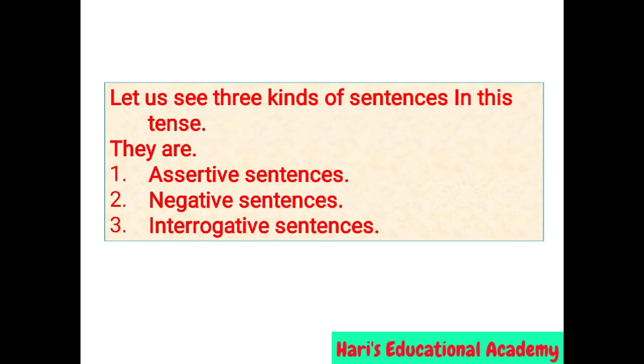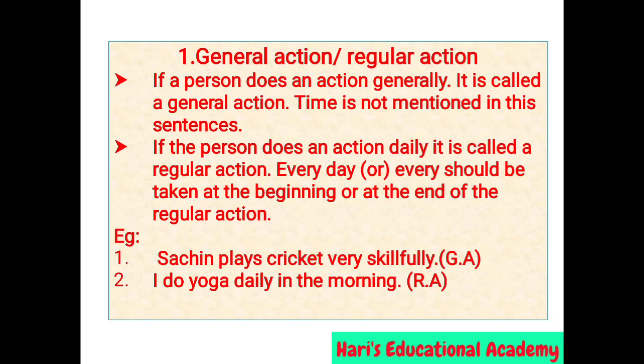Let us see three kinds of sentences in this tense. They are assertive sentences, negative sentences, interrogative sentences. General action or regular action. If a person does an action generally, it is called a general action. Time is not mentioned in this type of sentences. If the person does an action daily, it is called a regular action. Every day or every should be taken at the beginning or at the end of the regular action.